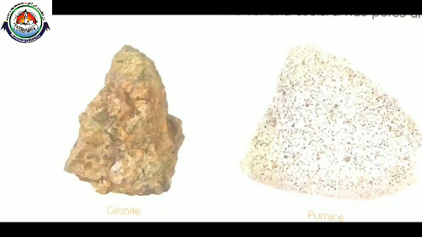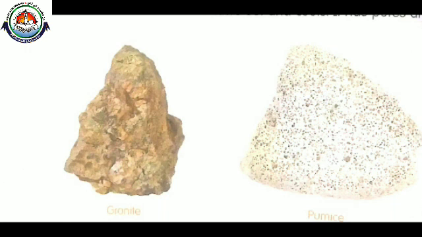And how do igneous rocks form? When a volcano erupts, we all know about volcanic eruptions, the magma comes out of the earth's surface. The hot material cools down and becomes hard to form igneous rocks. Then the common examples are granite, basalt, and pumice.